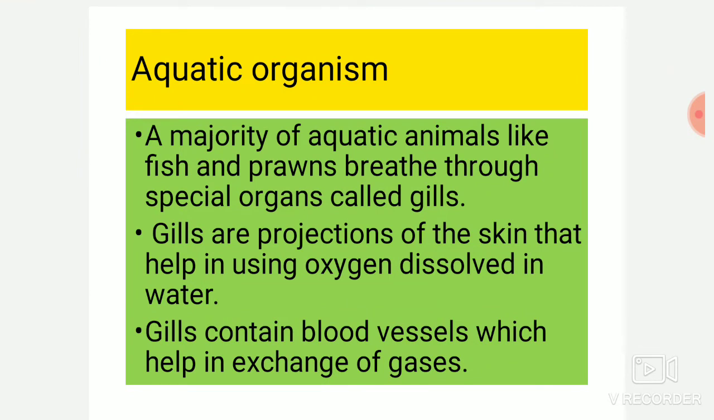Aquatic organisms. A majority of the aquatic animals like fishes and prawns breathe through special organs called gills. We know that to survive in water, gills are required. Gills are projections of the skin that help in using oxygen dissolved in the water. Gills contain blood vessels which help in the exchange of gases.